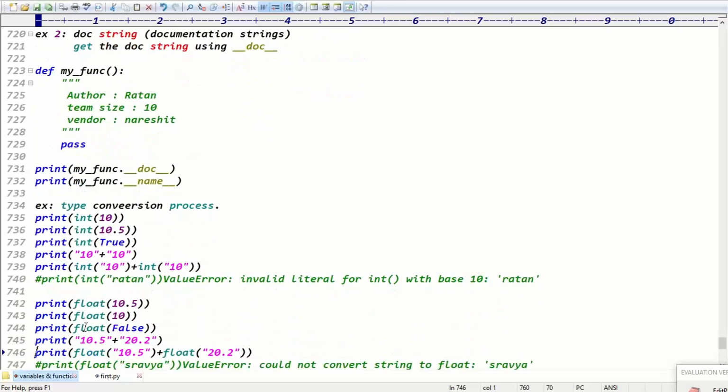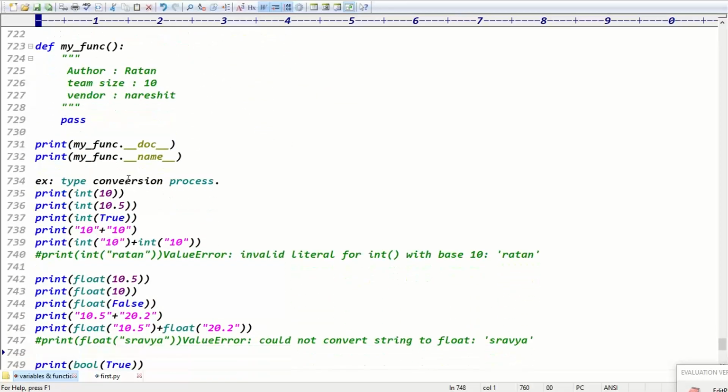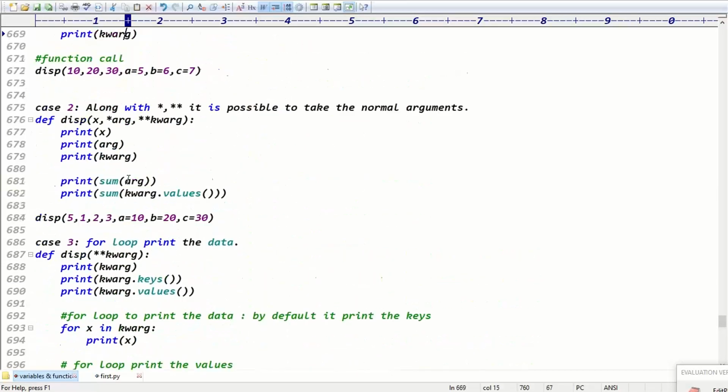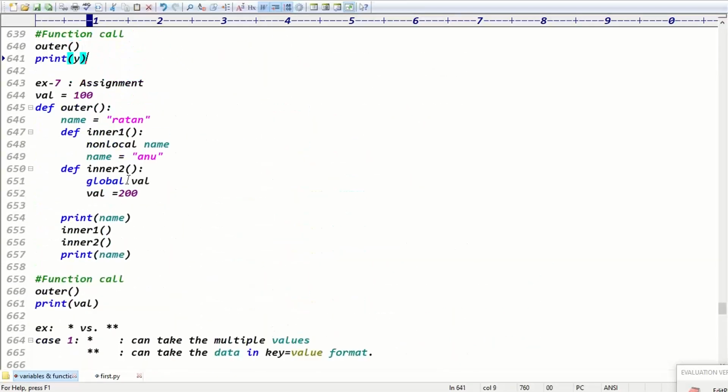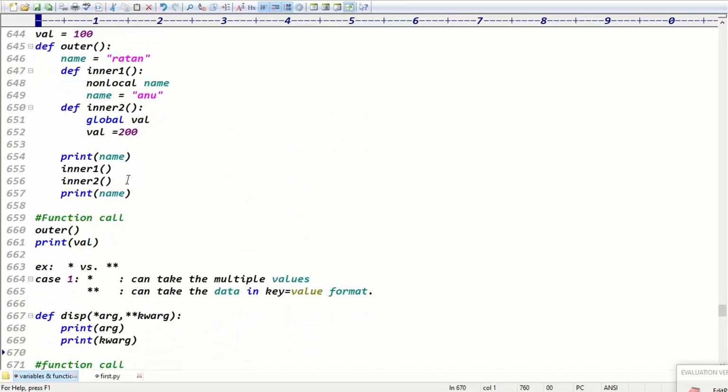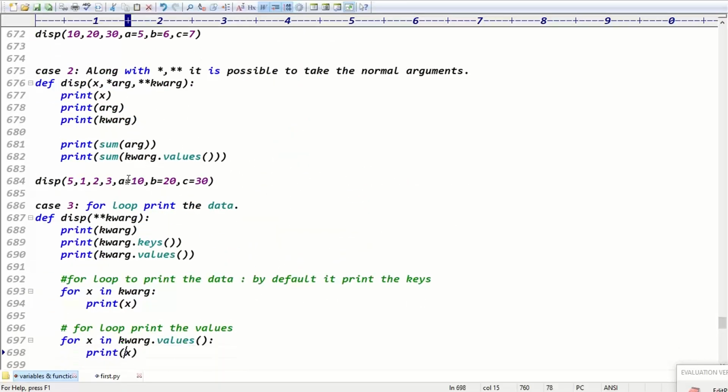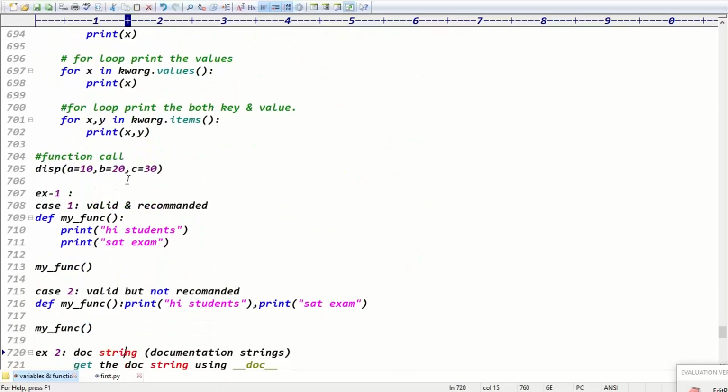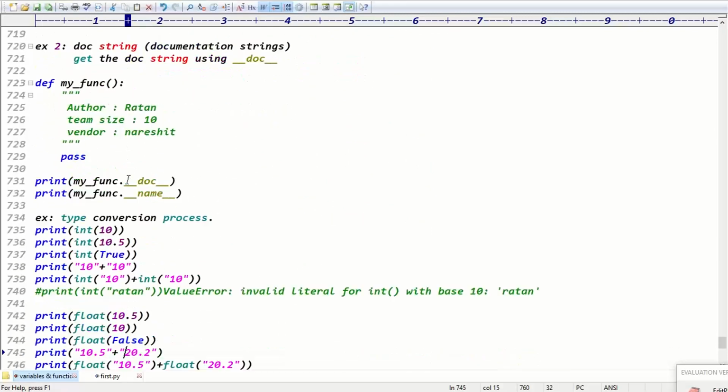It's fine. Guys, last example, you can go with the type conversion for today's class. So guys, today's class we did inner functions. After inner functions, we discussed single star versus double star, and we discussed the type conversion example, guys. And if you go for the type conversion example, now you can see.